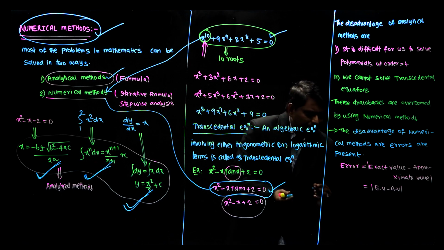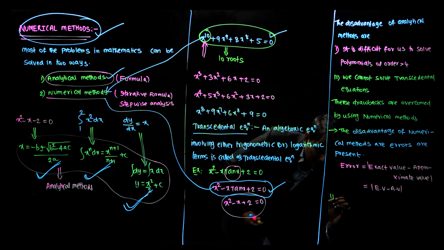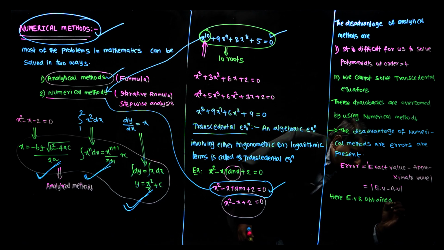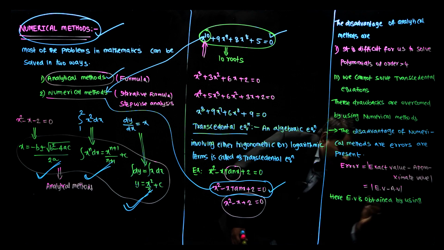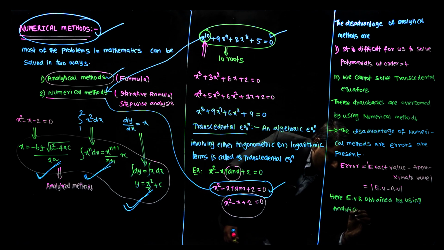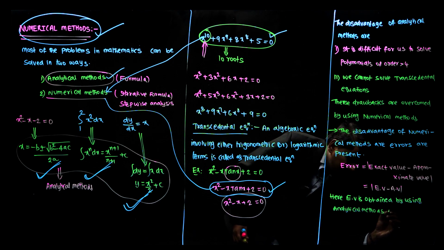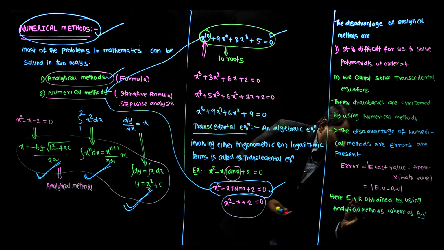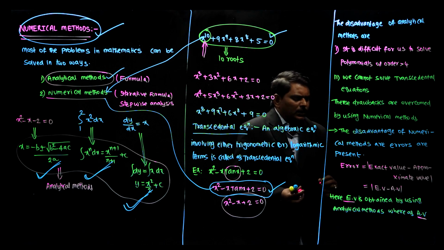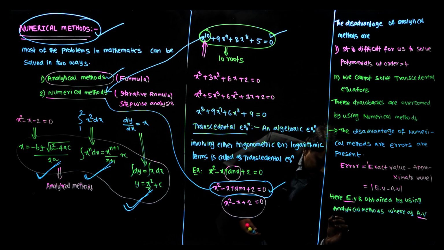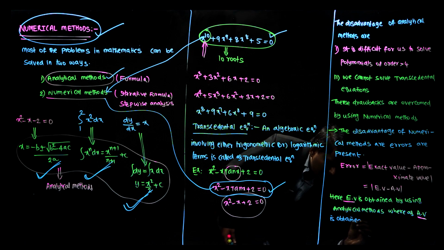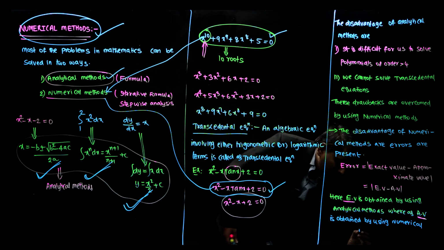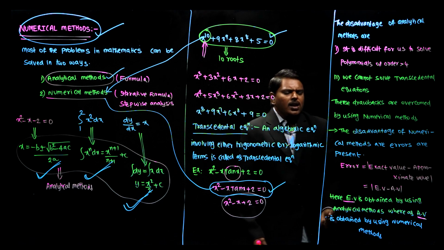Here exact value is obtained by using analytical methods, whereas approximate value is obtained by using numerical methods. EV is nothing but exact value, AV is nothing but approximate value.